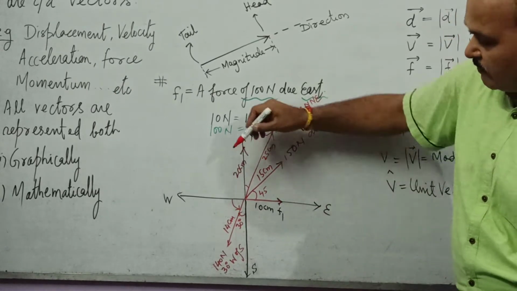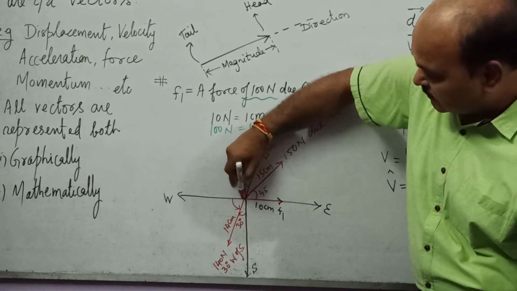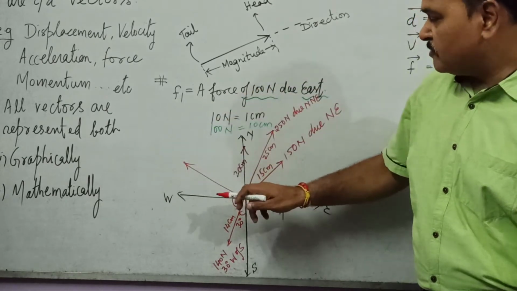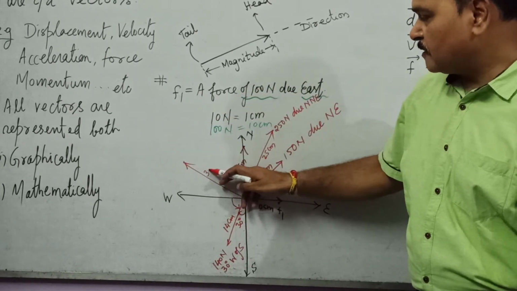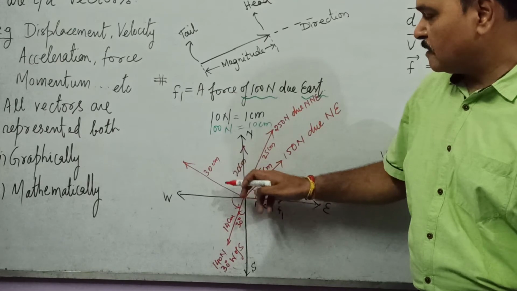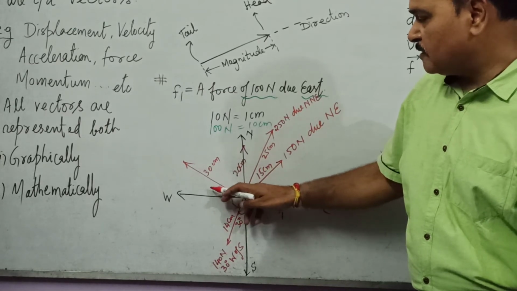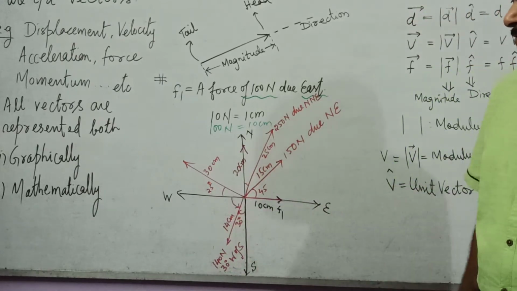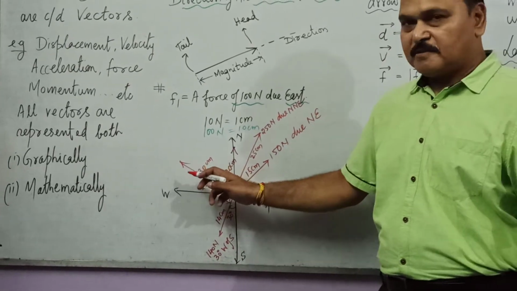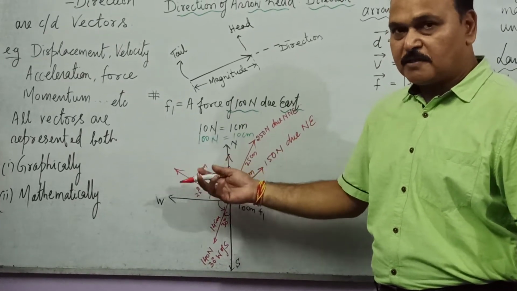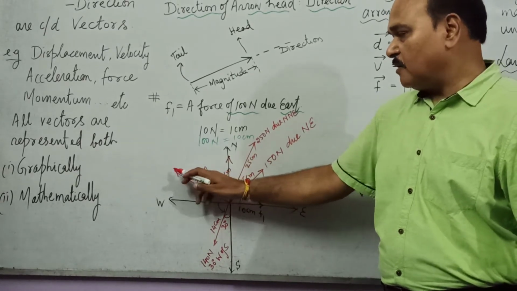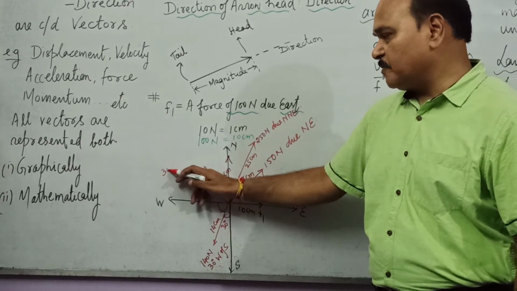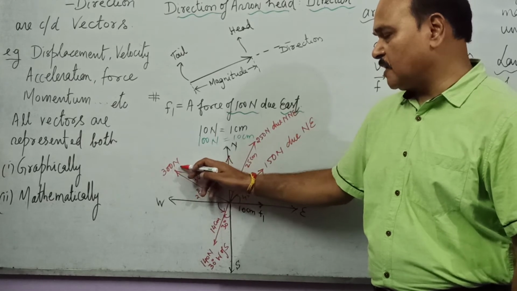Well, if we have an arrow like this here, the length of arrow is say 30 centimeter, and this angle is say 25 degree. So what is this vector? This vector is a force vector of magnitude how much? This represents a 300 Newton force, and direction is what?